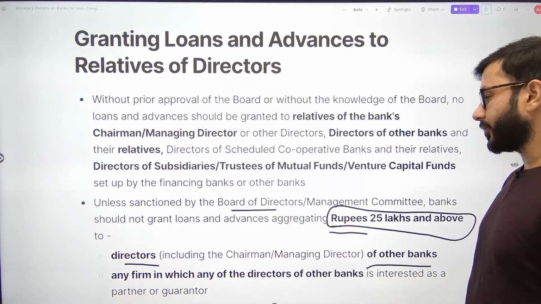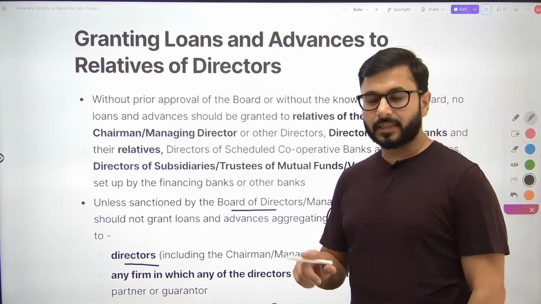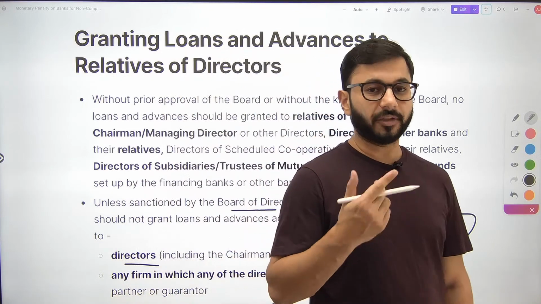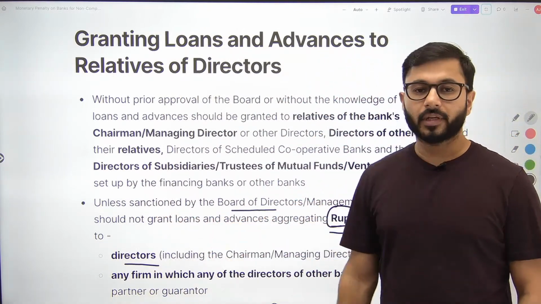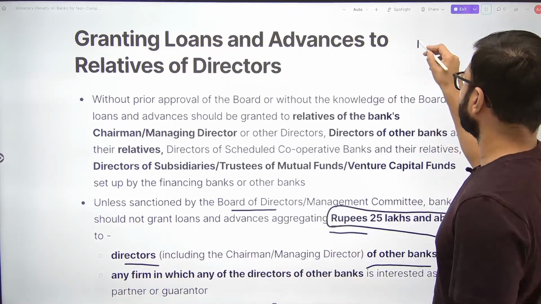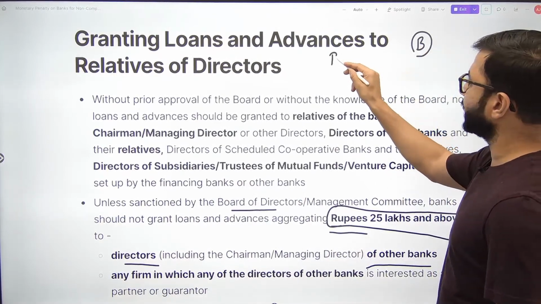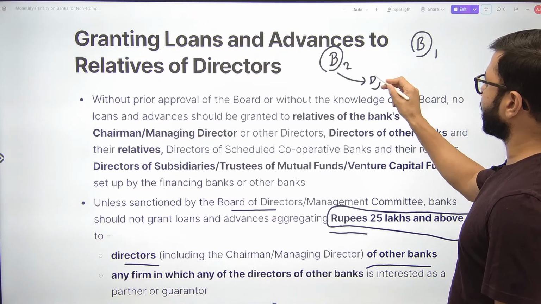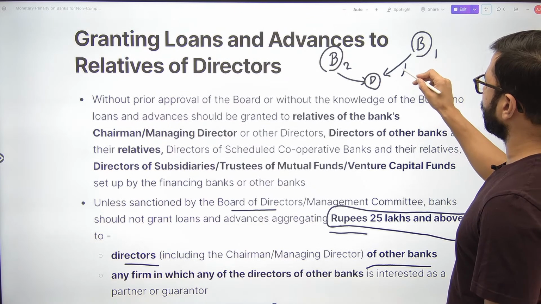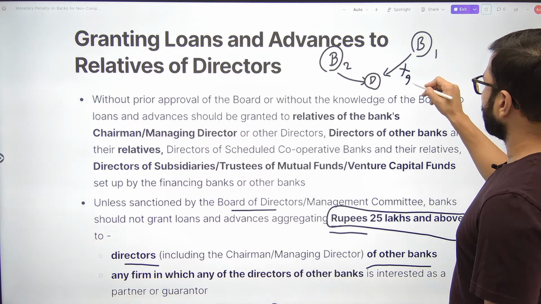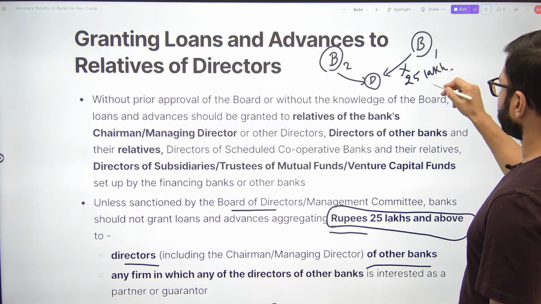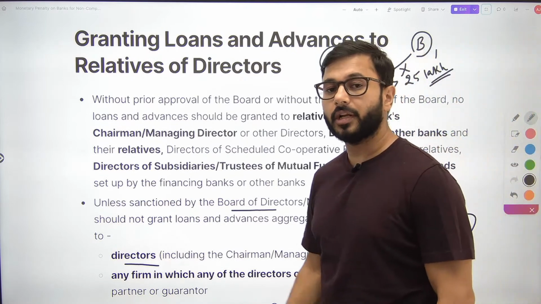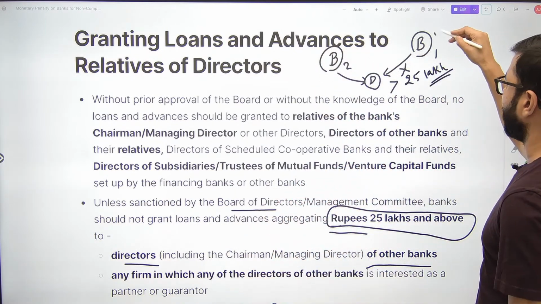If you want to give loan to a director including the chairman or managing director of other banks, अगर किसी और बैंक के director को लोन देना है, then if you want to give a loan of more than 25 lakh, then you have to get the permission of the board. मैं एक बैंक हूं, मेरे director को board लोन नहीं देना है, there is another bank, bank 2, I am bank 1, यहाँ पे मेरा director है, this bank 1 wants to give a loan to this director, he can do it up to 25 lakh without any problem. If you want to give it more than 25 lakh, then you have to get approval of the board of directors of this bank, bank 1.